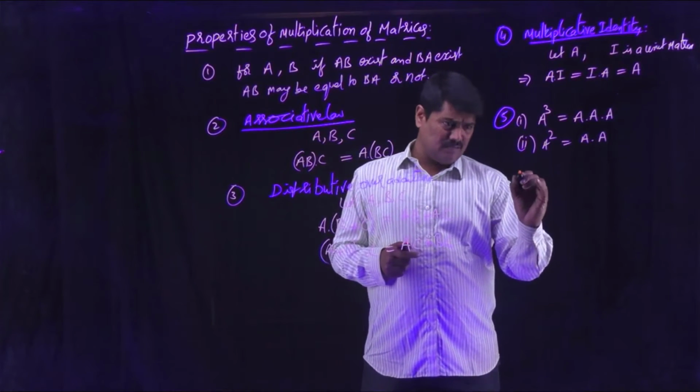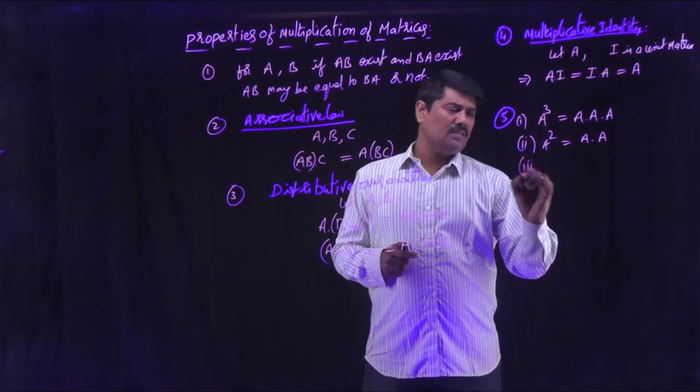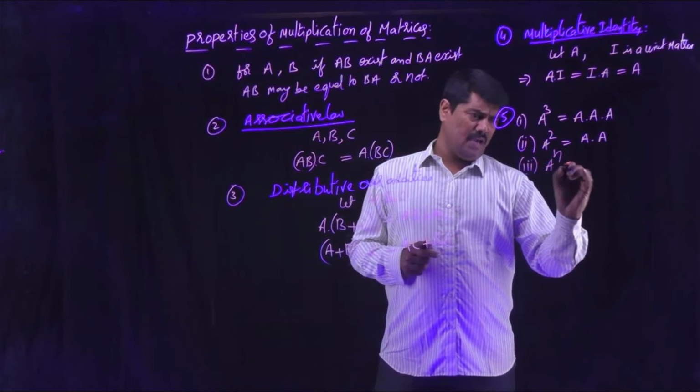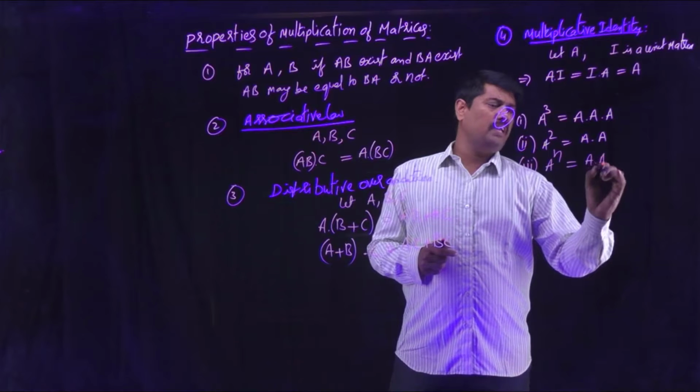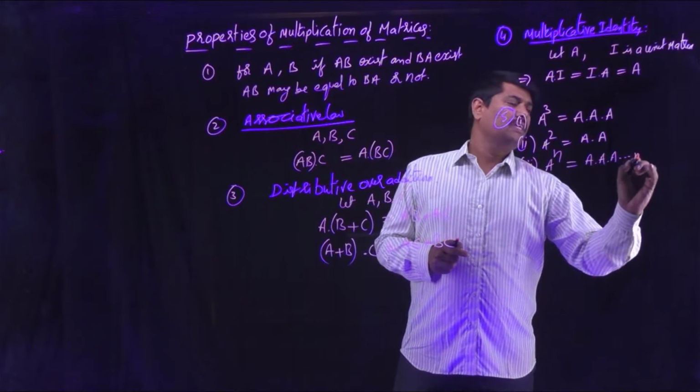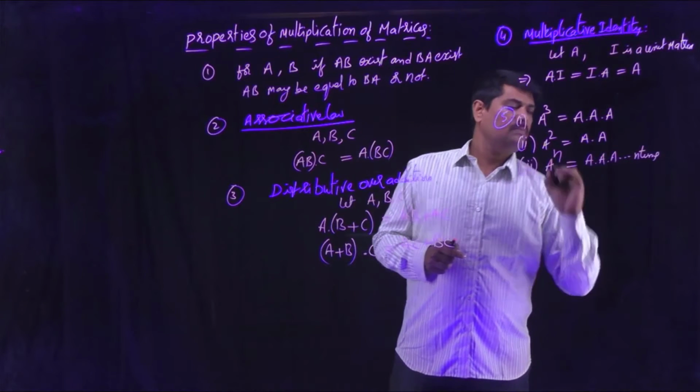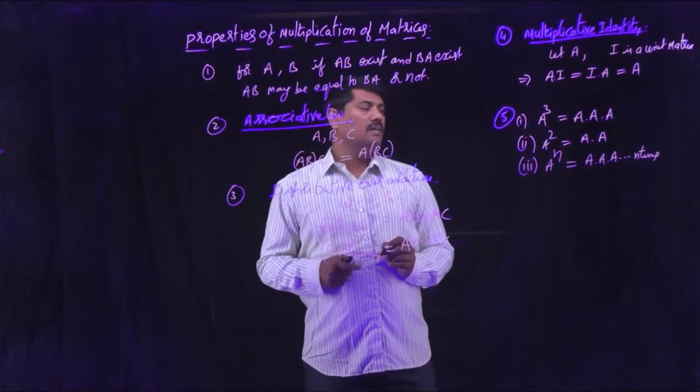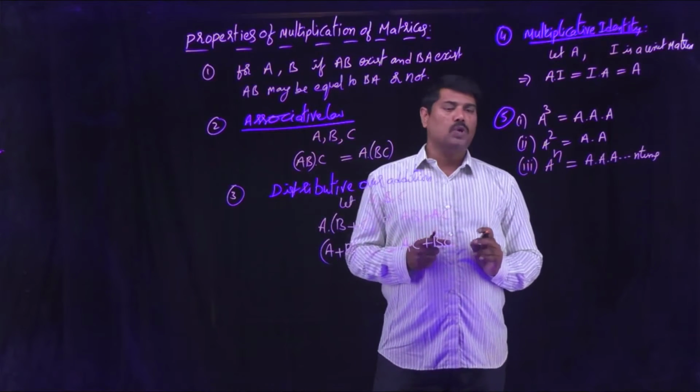In this manner, what is A power n? That is A into A into A and so on, n times.